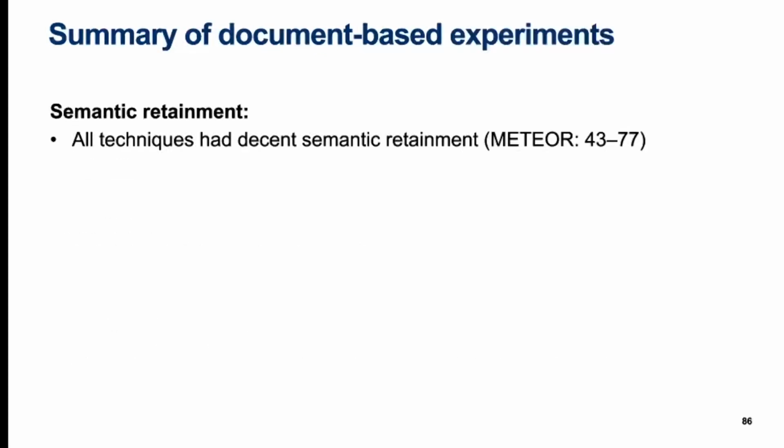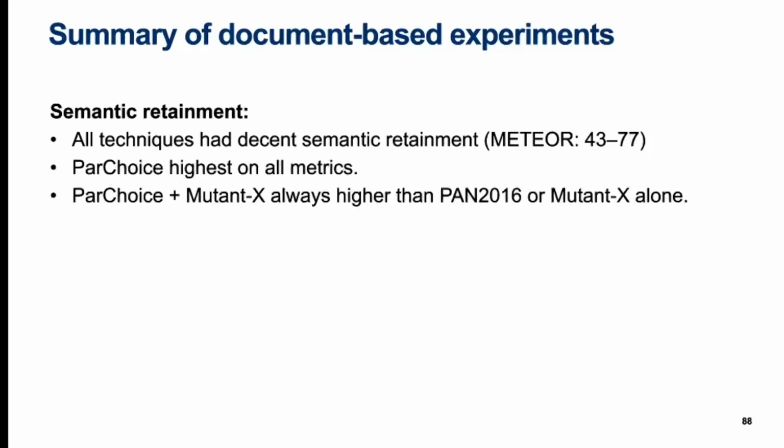Unlike with the encoder-decoder baselines in the sentence-based experiments, here no technique failed at semantic retainment. However, part choice univocally received the best results in all evaluations. Even though the combination of part choice with Mutant X did not achieve as high results as part choice alone, it always outperformed Mutant X alone as well as the PAN 16 baseline.